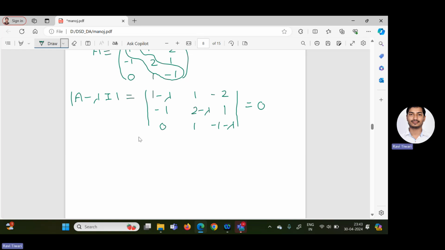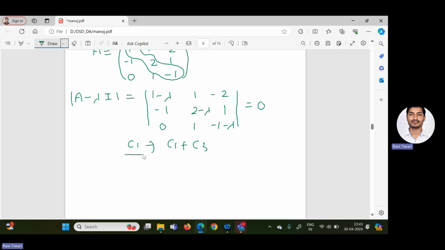So we can apply here C1 equal to C1 plus C3. I will tell how this is beneficial.